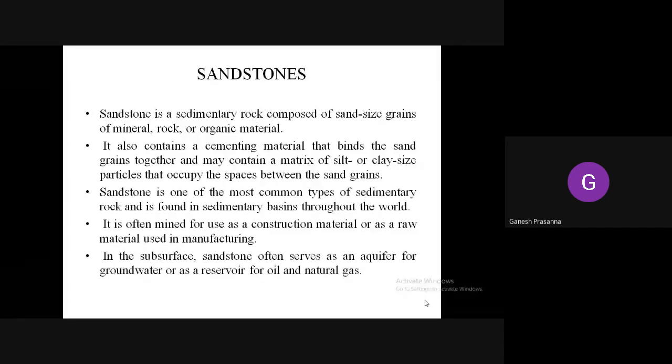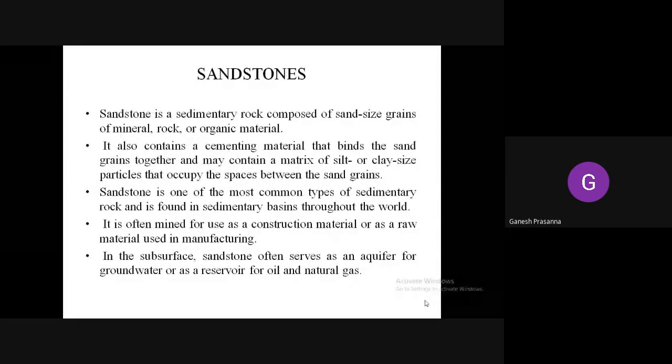Any rock whose particles are of the size of sand is termed a sandstone. It also contains cementing material, some binding material that binds the broken rock fragments together. The cementing material will sometimes be silica. It contains silt or clay sized particles that occupy the spaces between the sand grains.